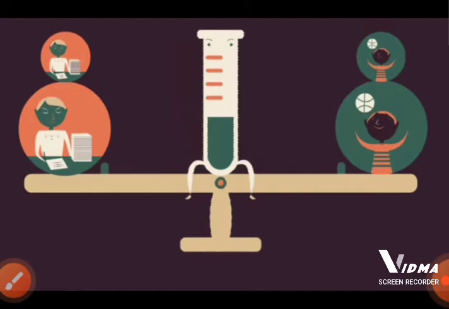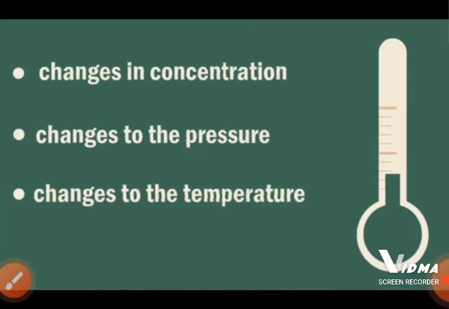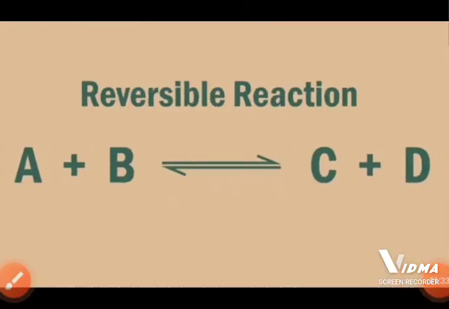This is one of the most important topics in 11th CBSE chemistry, in the chapter Equilibrium, and the topic is Le Chatelier's principle. In this principle, we will discuss how a system in equilibrium counteracts a change in concentration, a change in pressure, or a change in temperature. For example, we have a reversible reaction where reactants A plus B combine to give products C plus D.